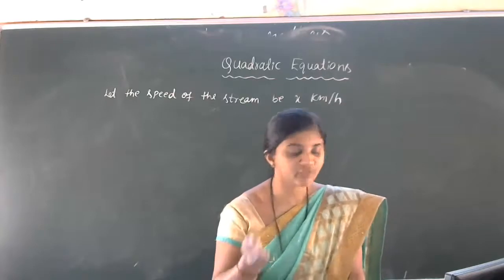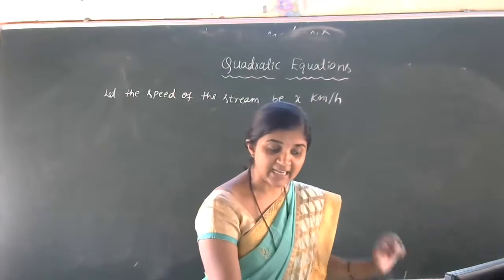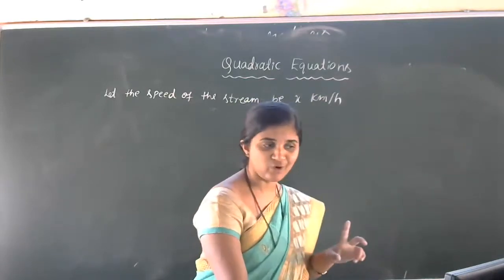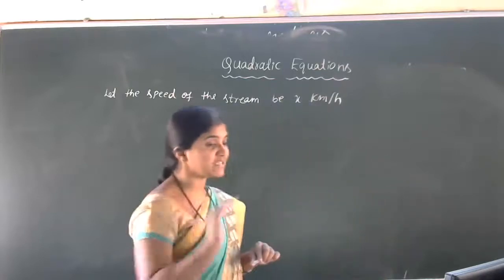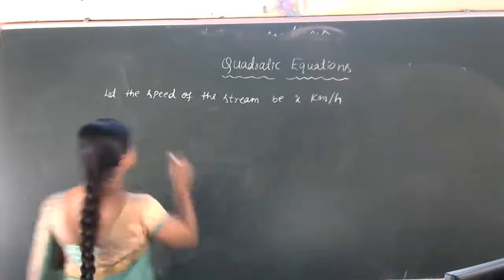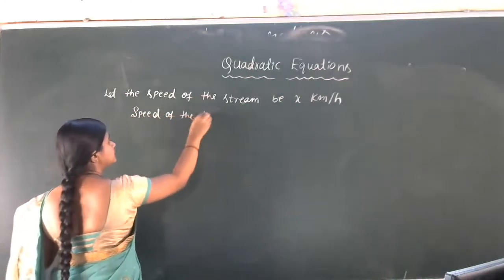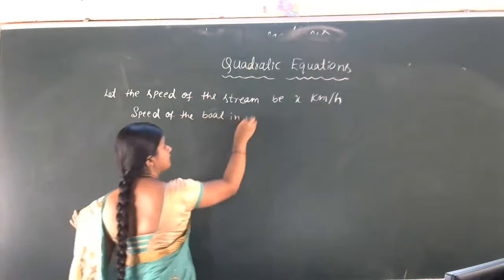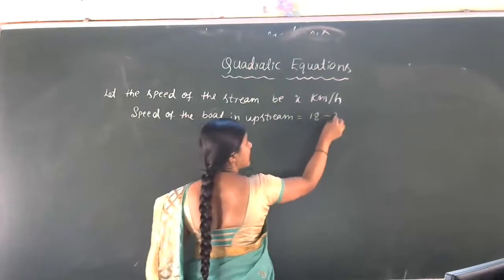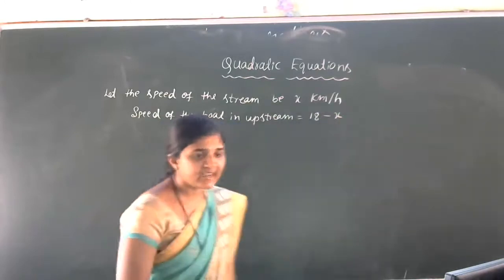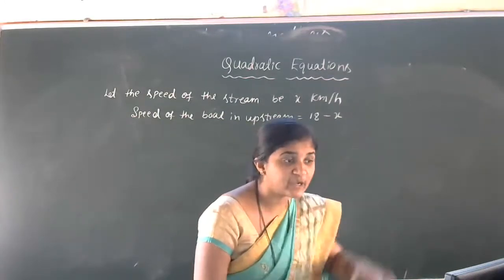Okay, what will be the speed of the boat upstream then? See here, the motor boat's speed is 18 km per hour in still water. So the speed of the boat upstream, upstream in the sense the speed is less, is equal to 18 minus x kilometer per hour. Why minus? Because the speed is reducing upstream.